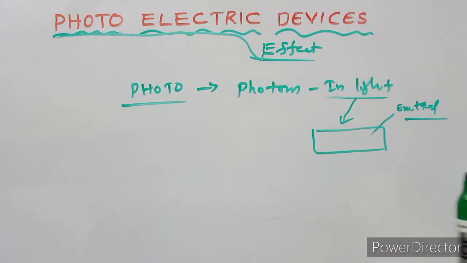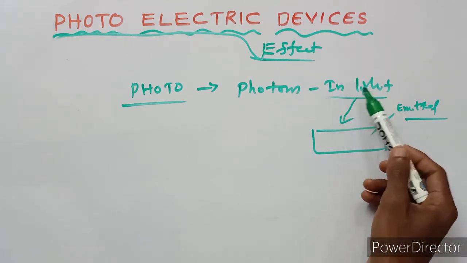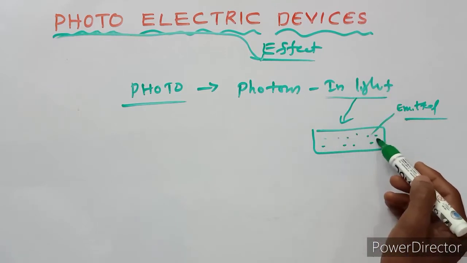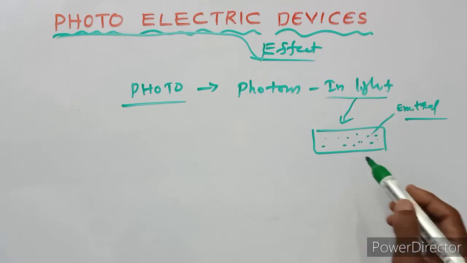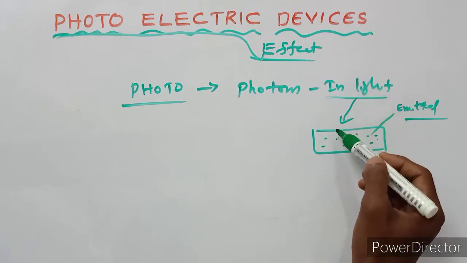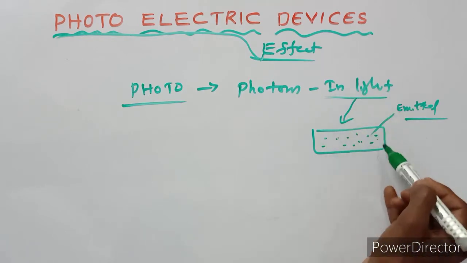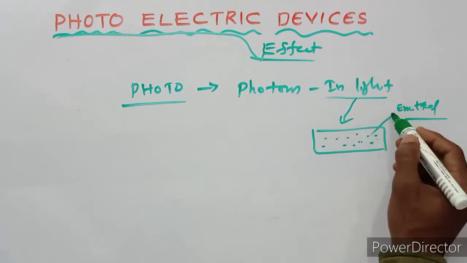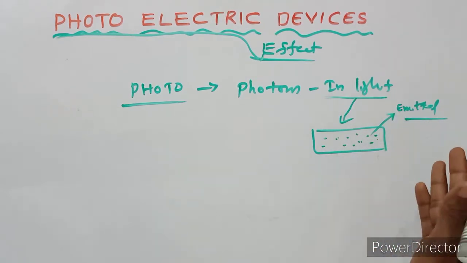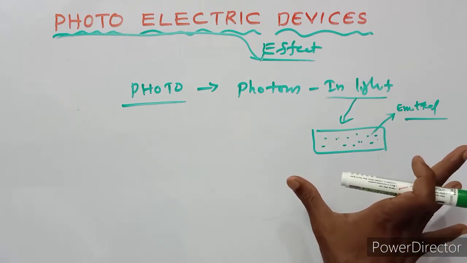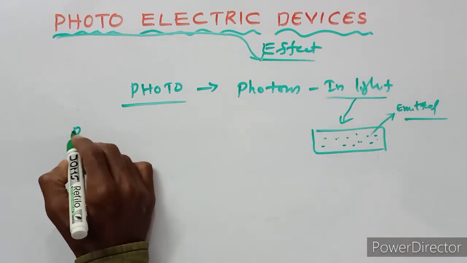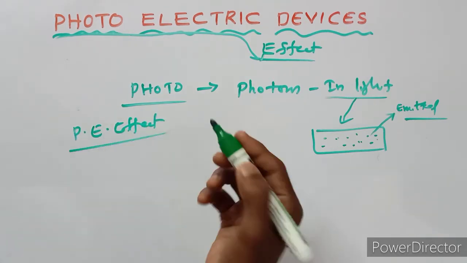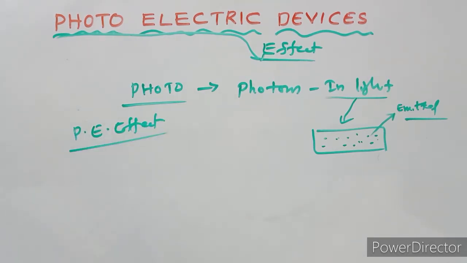Okay, some light is incident on the metal body, and some electrons are emitted, so this effect is called the photoelectric effect.